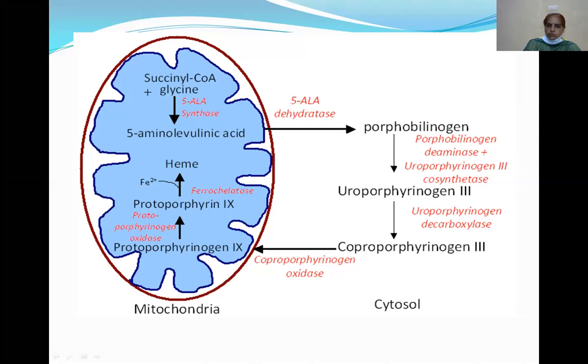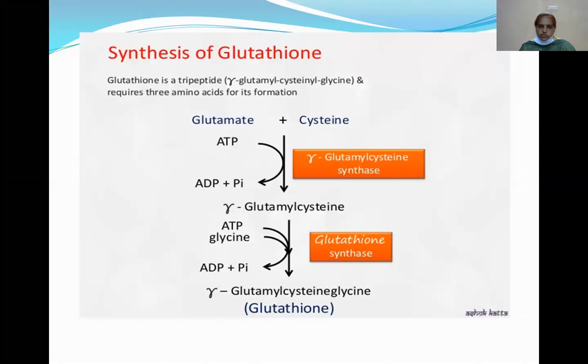So glycine is involved in the synthesis of heme and also involved in the formation of the purine ring. Next one is glycine involved in the synthesis of glutathione. So glutathione is a tripeptide.